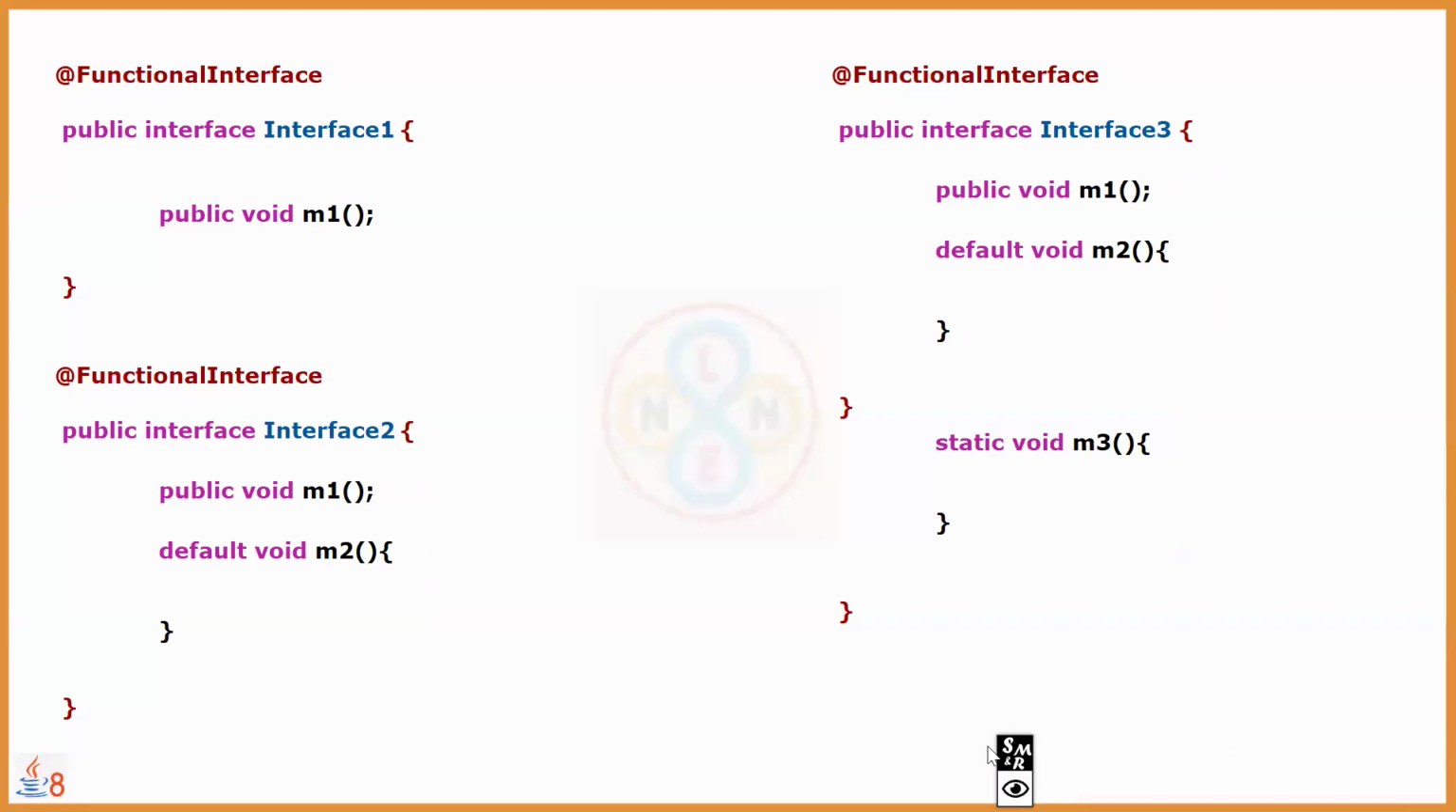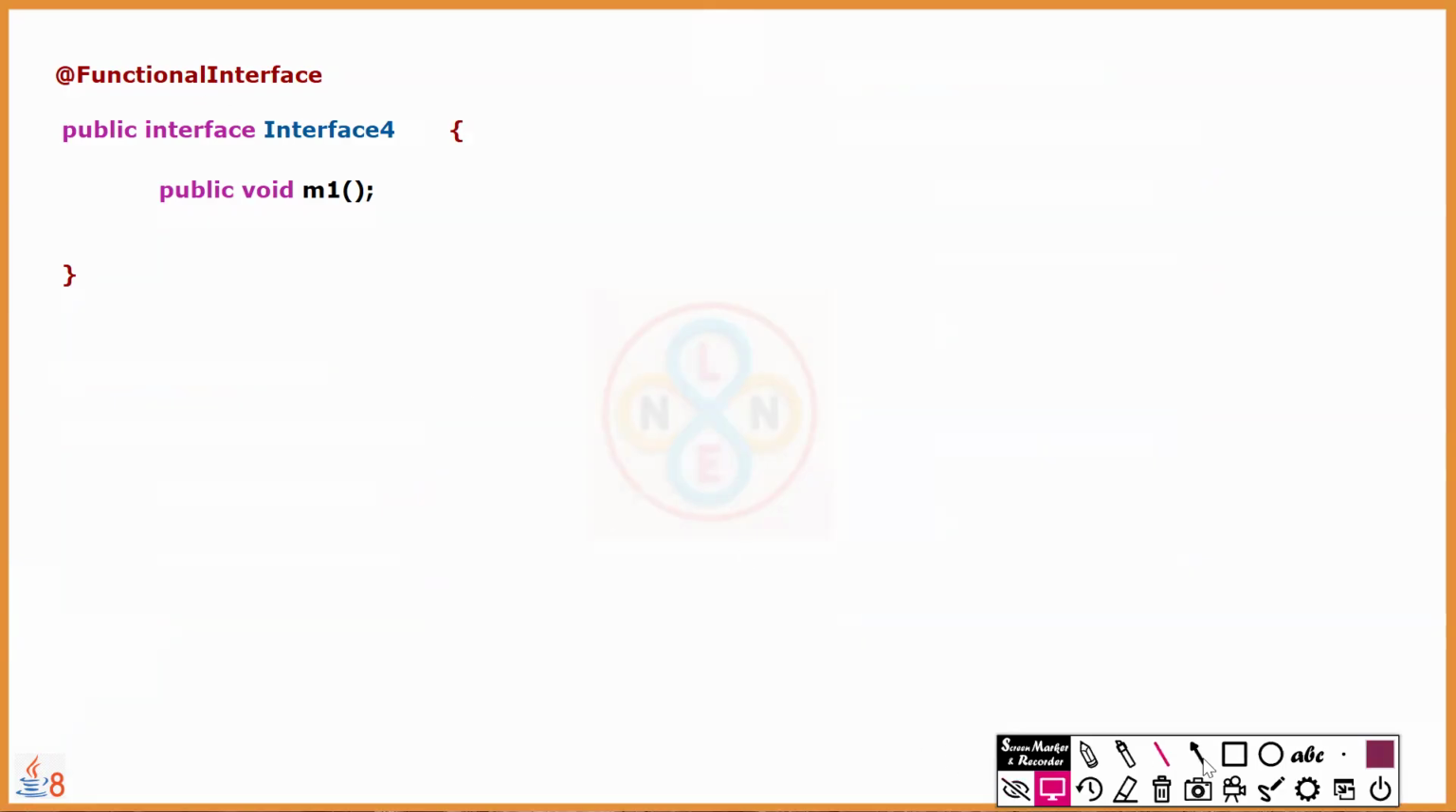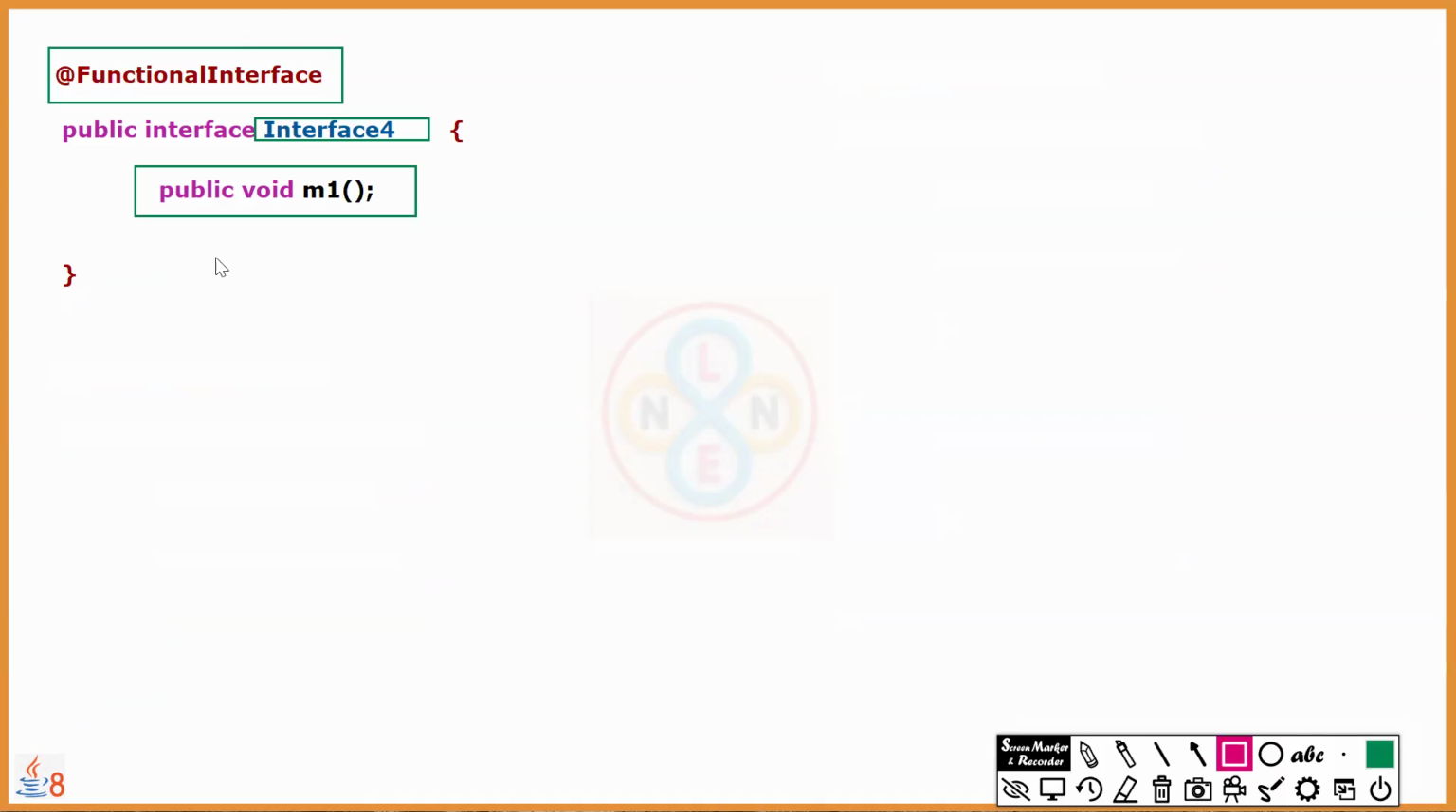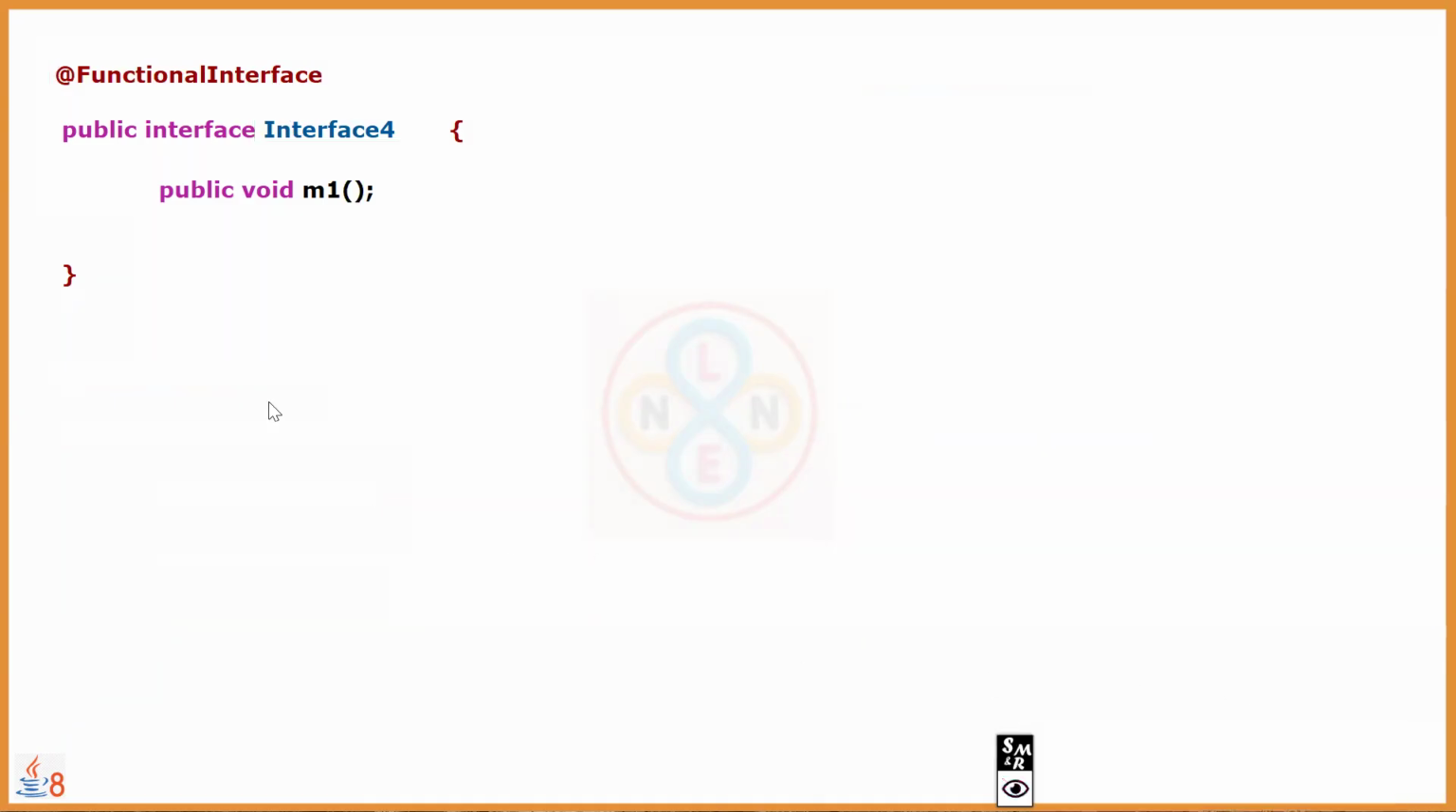When it comes to interfaces, inheritance is also possible. In such scenarios, how will function interfaces behave? Here is one example. Interface name i4, and it has one abstract method. So syntactically, declaring this as a function interface, correct or incorrect? It's correct. And then let's move on.